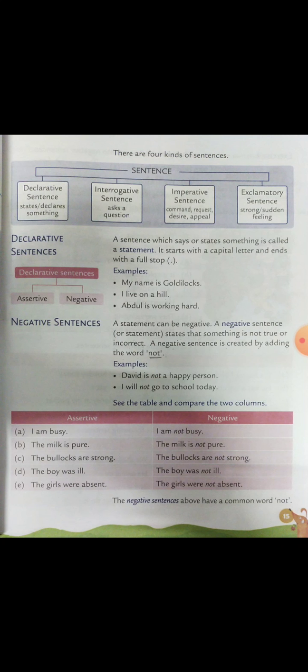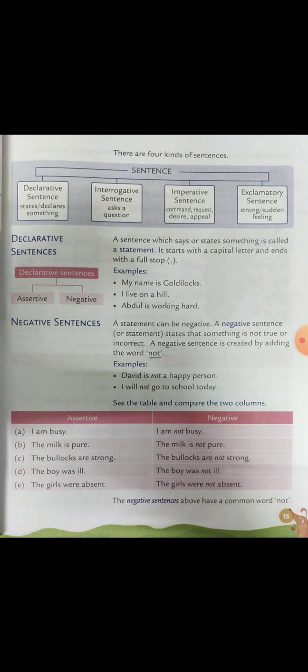So here comes a declarative sentence. A sentence which says or states something is called a statement. And it starts with a capital letter, ends with a full stop. Declarative sentences have two forms, assertive and negative. The statement which is positive is called assertive sentence. A positive sentence states that something is true or correct.